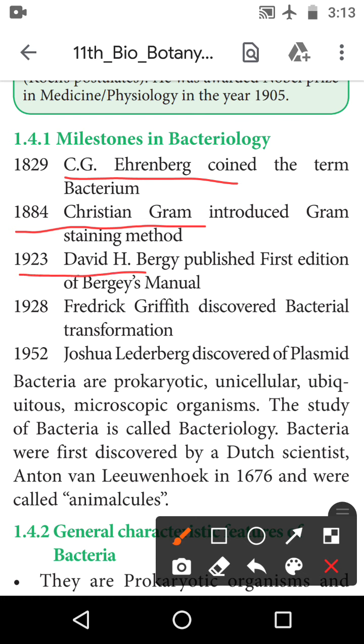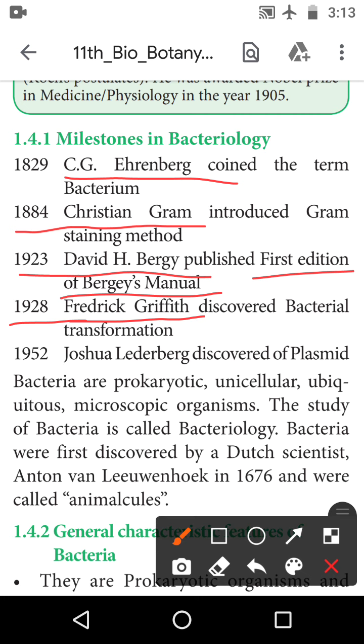Then 1923, David H. Bergey. This person first brought out the first edition of the Bergey's Manual. Then 1928, the next person, Fred Griffith, discovered the bacterial transformation.